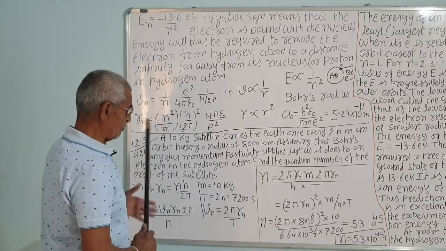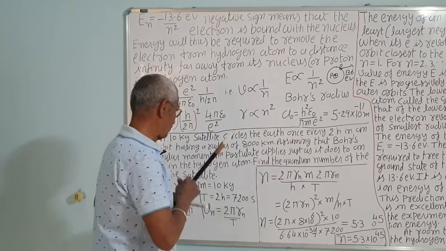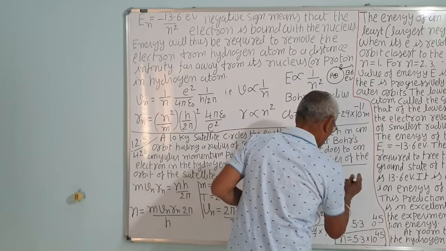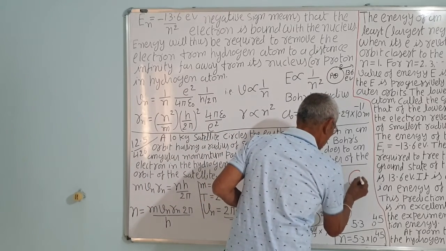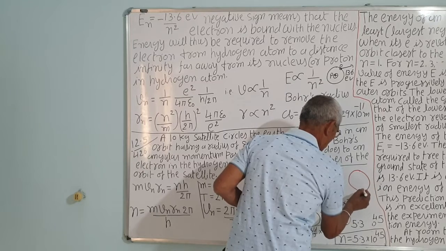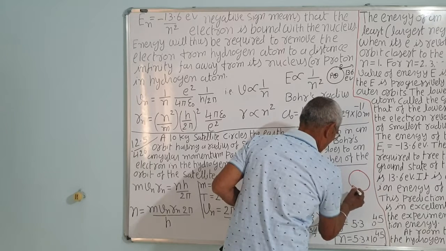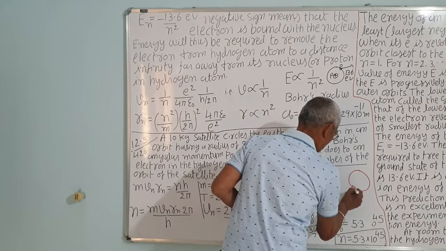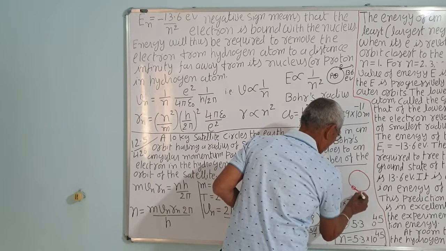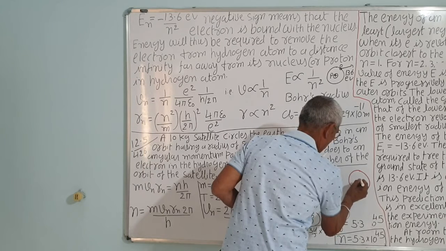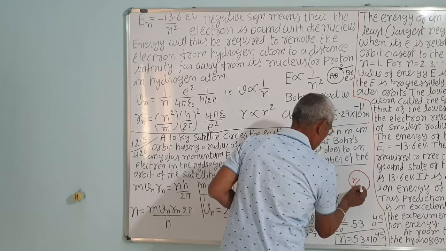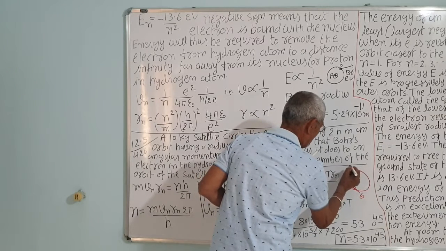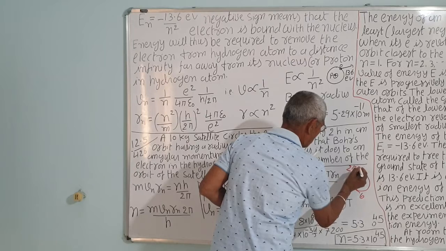So distance covered in one circle is 2 pi r. If the radius is r and the satellite is moving with velocity v, the time taken for one round is the time period T, and the distance is the circumference 2 pi r.